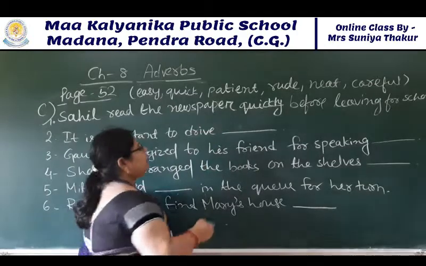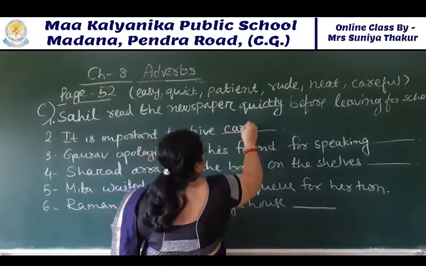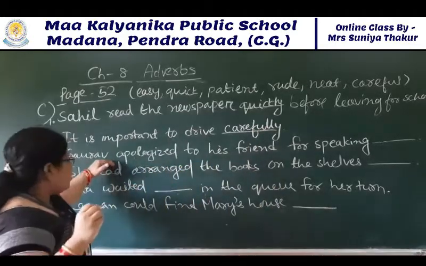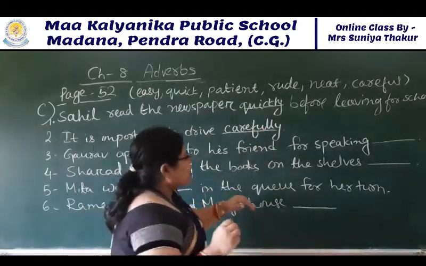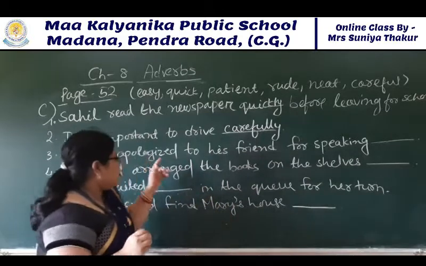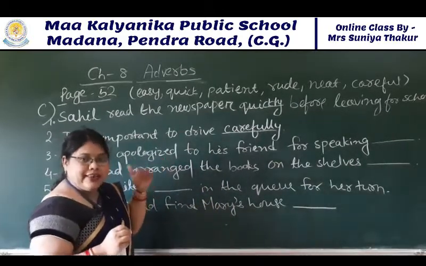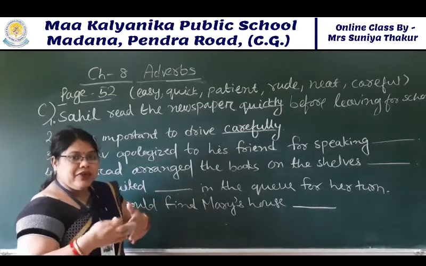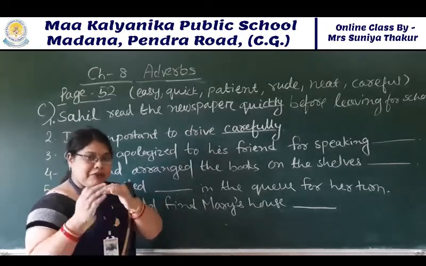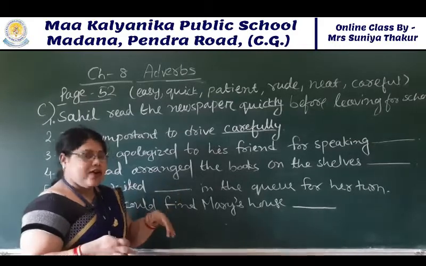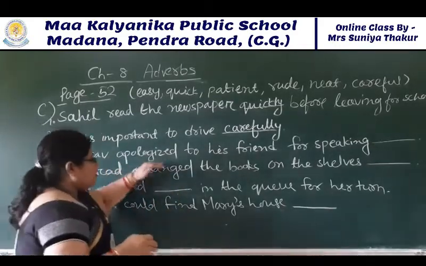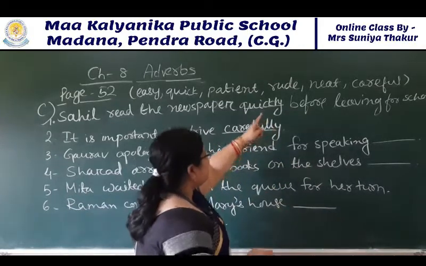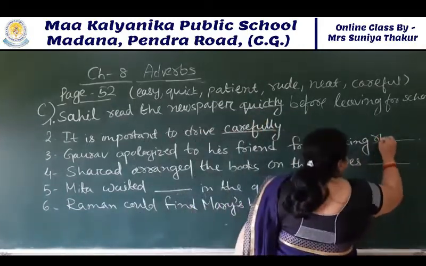Drive carefully. Next, Gaurav apologized to his friend for speaking this. Apologized means to ask for excuse. If you are doing anything wrong, then you have to ask for excuse. Gaurav apologized to his friend for speaking rudely.